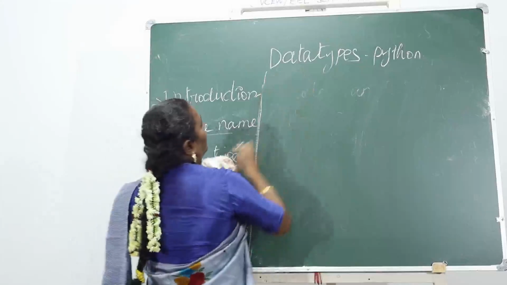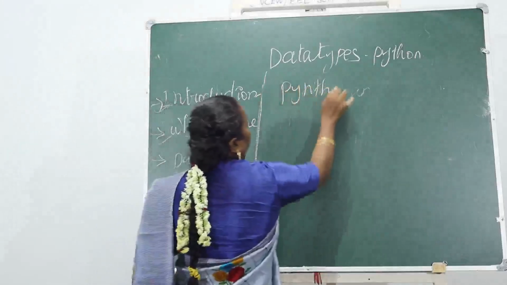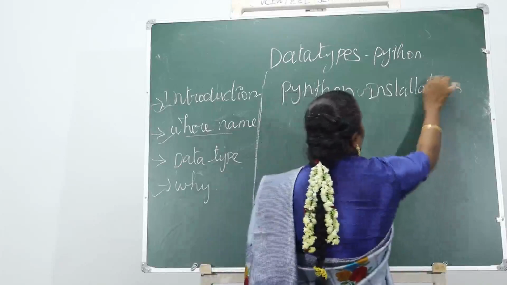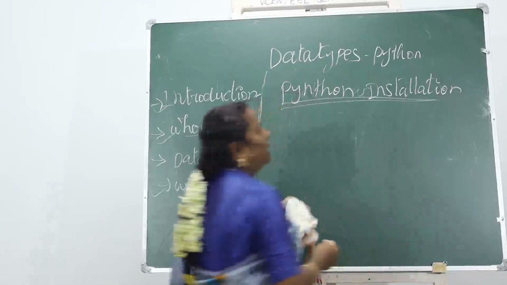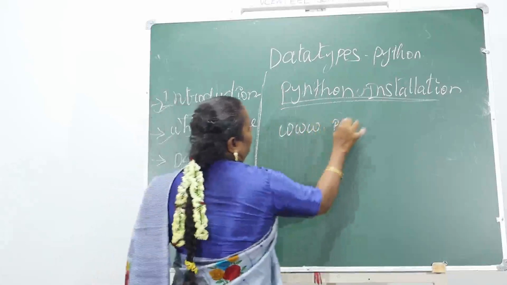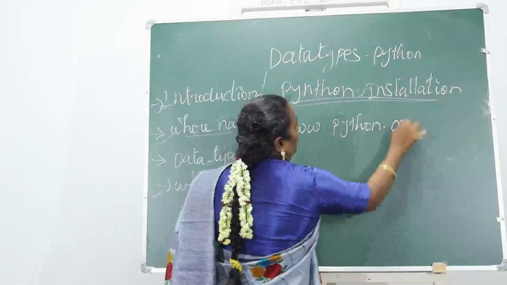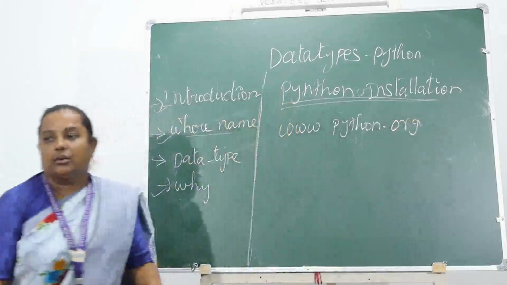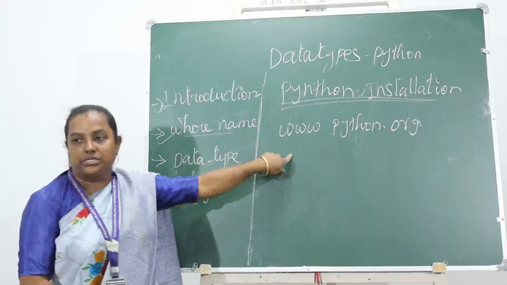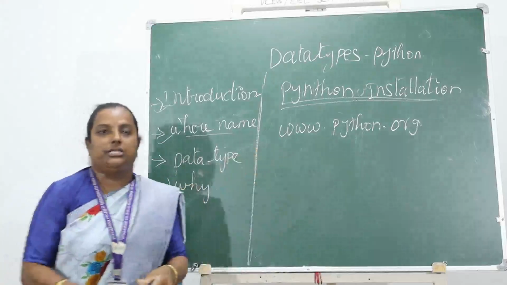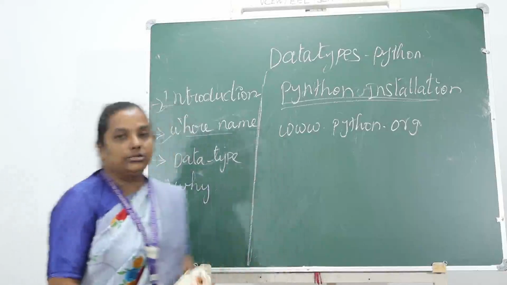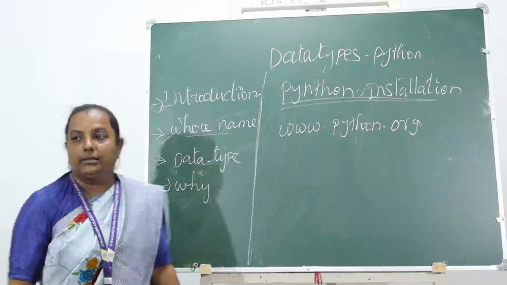The first thing is how we install Python. I will tell you some installation steps. Refer to the website www.python.org. Different software and different versions are available for Python. Based on your system configuration, you download it and install it on your system. This is the way we install Python.